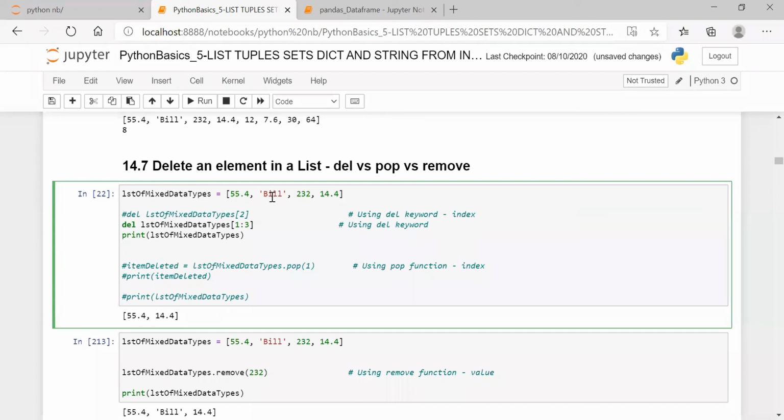From here, the first point, I want 3. So 1, 2, 3: excluding 3, the 1 and 2 will be printed. Got it now? From the first, 0 will be there, up to 3.